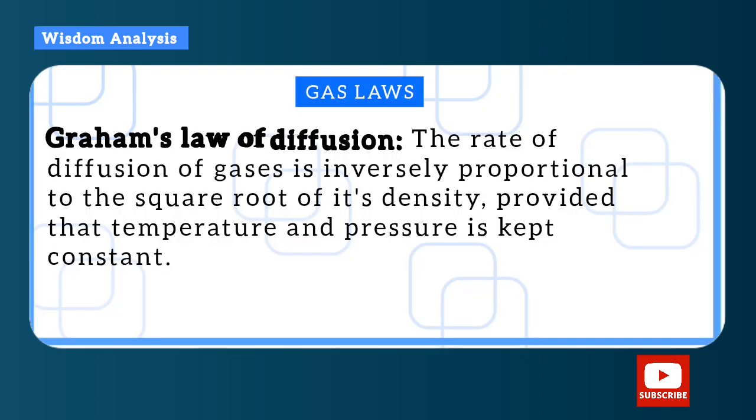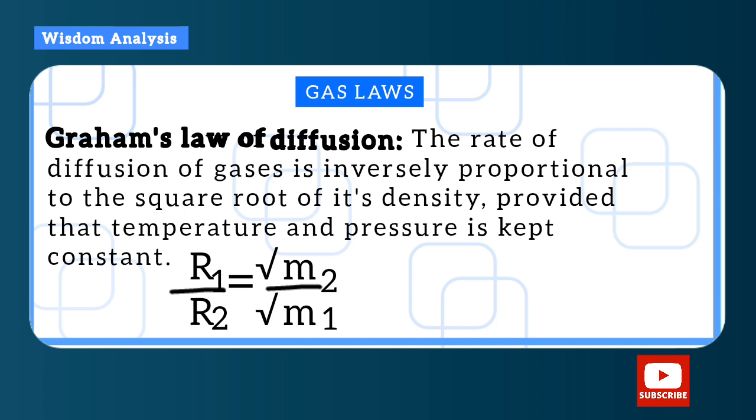Graham's law of diffusion: the rate of diffusion of gases is inversely proportional to the square root of its density, provided that the temperature and pressure are kept constant. It is represented as this, and density can be replaced by the molar mass, that is the relative molecular mass, which can also be written as this.